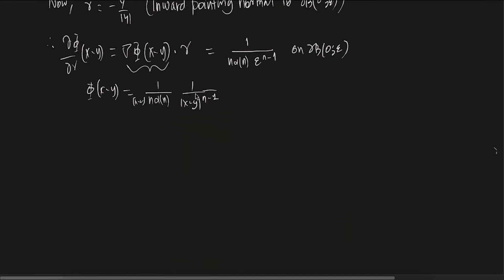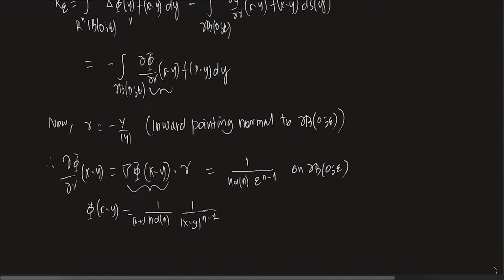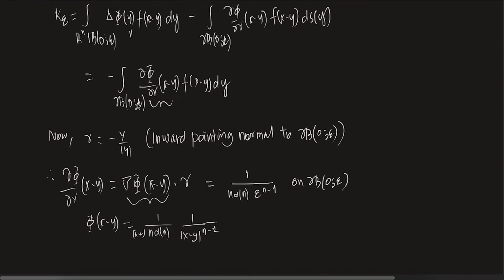Now x and y: I am taking y on the boundary of the ball in this integral, and x is not equal to y.